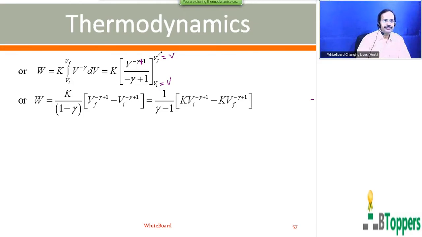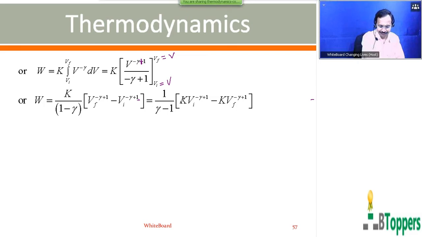So applying the limits here, minus gamma plus 1 you can write as 1 minus gamma in the denominator. Applying the upper limit, Vf power minus gamma plus 1, minus the value of the function for the lower limit, Vi power minus gamma plus 1. Carry K inside. Multiplying the denominator by minus 1, you can interchange the terms in the numerator. You can write K into Vi power minus gamma plus 1 minus K into Vf power minus gamma plus 1, divided by gamma minus 1.